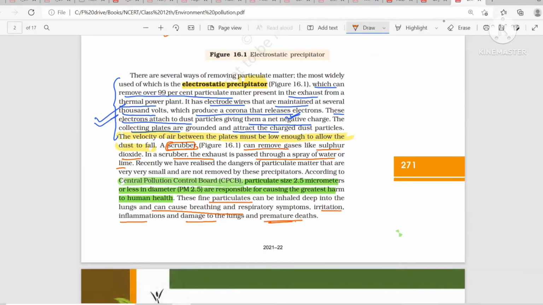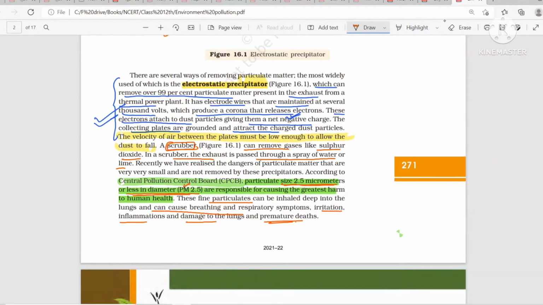So we are more worried about the size of the particulate matter. Small size is more harmful. And please learn it, 2.5 micrometer in size, and diameter less than this. Please note, PM is for diameter and the size is 2.5 micrometer.